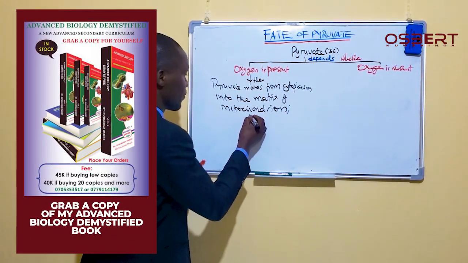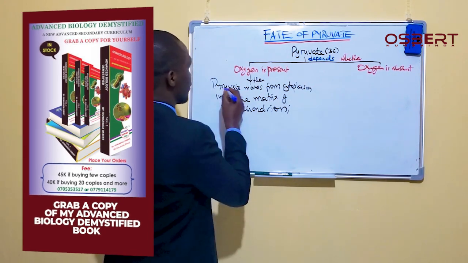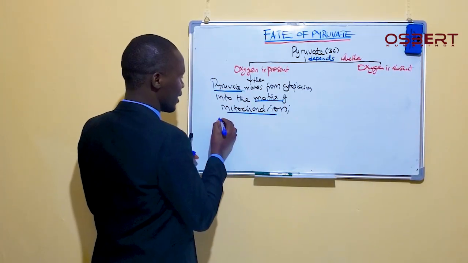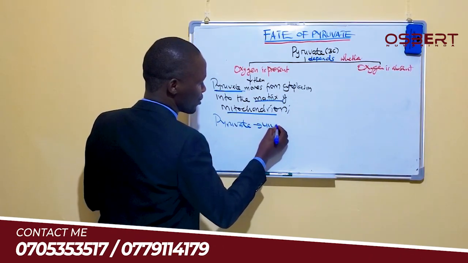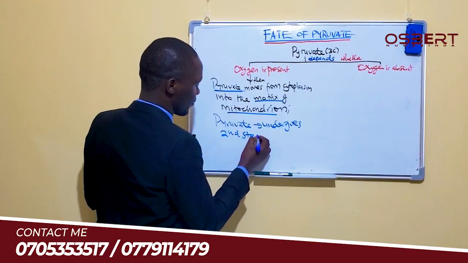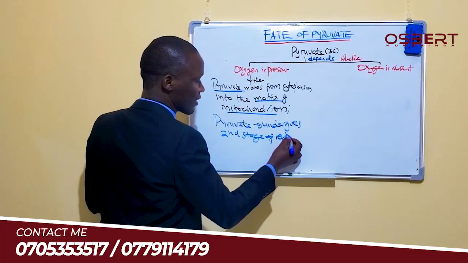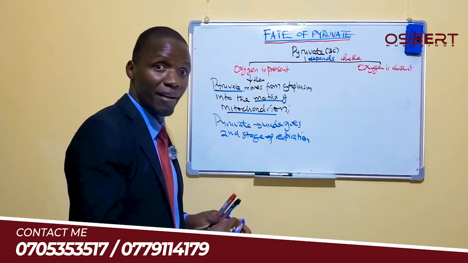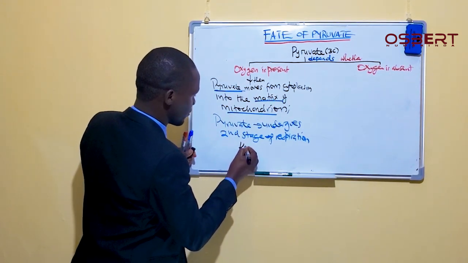After reaching the matrix of the mitochondrion, the pyruvate now undergoes the second stage of respiration, and that second stage is what we refer to as the Krebs cycle.